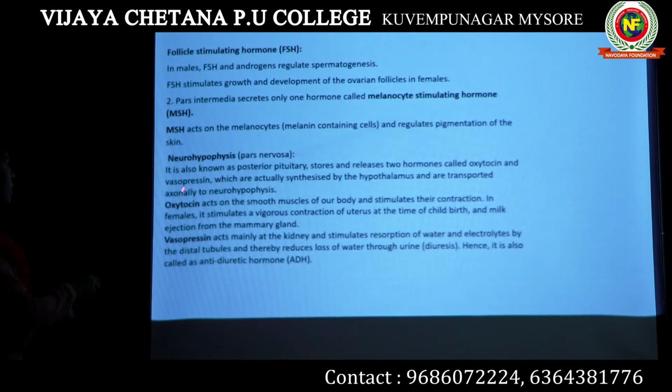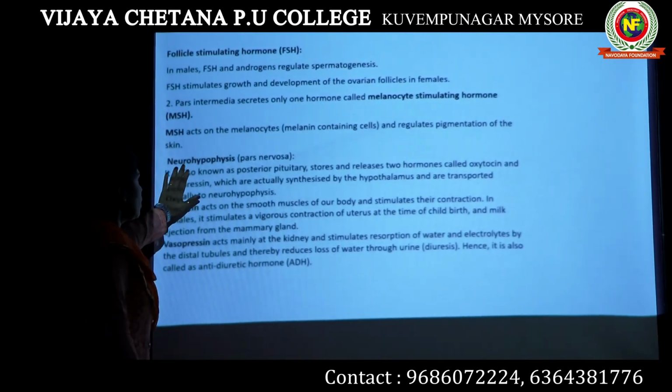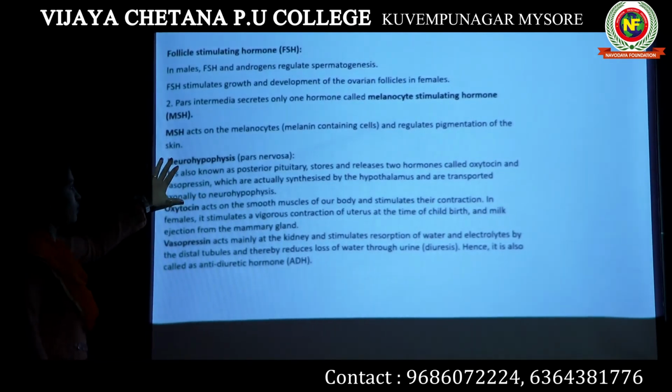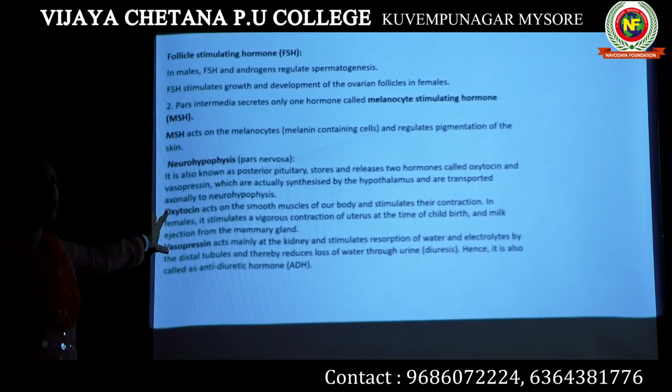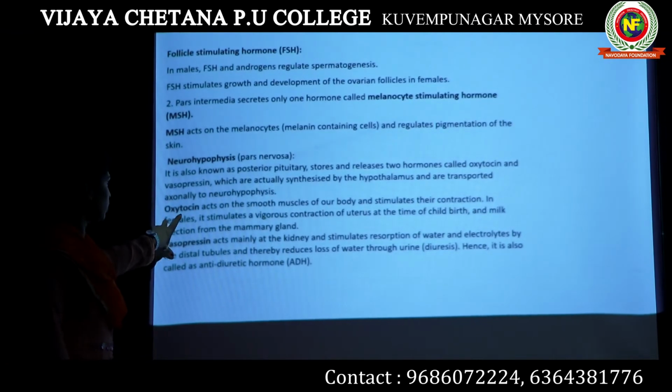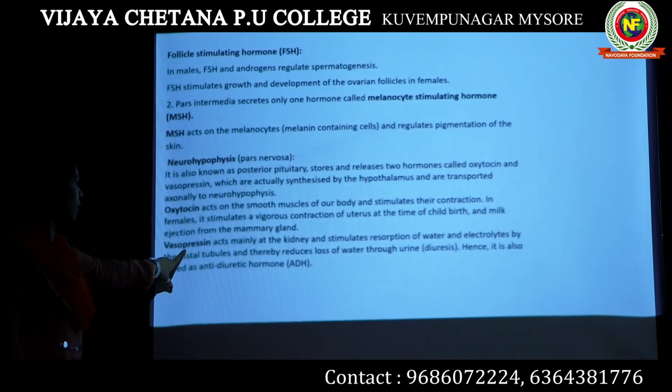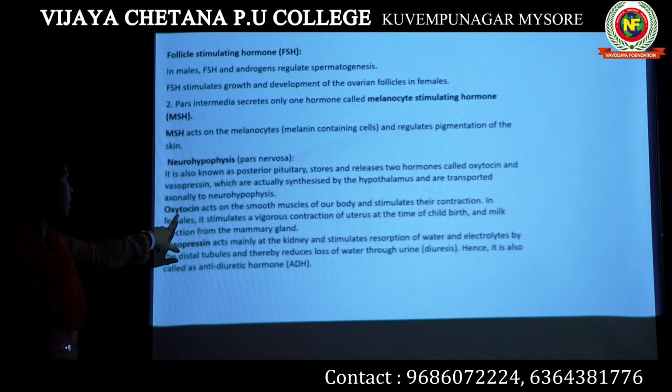Okay, now what are the hormones produced by them? Neurohypophysis produces two hormones, oxytocin and vasopressin. Very important question for your NEET. Okay, what are the functions of oxytocin? What are the functions of vasopressin?